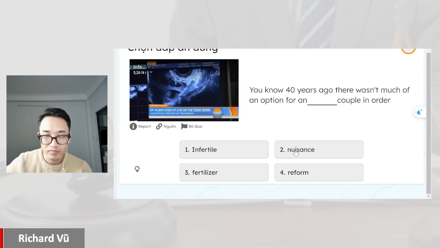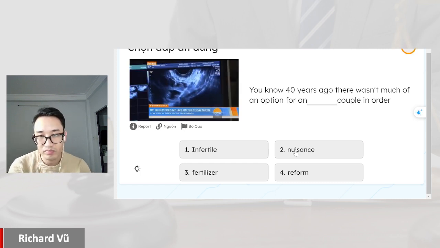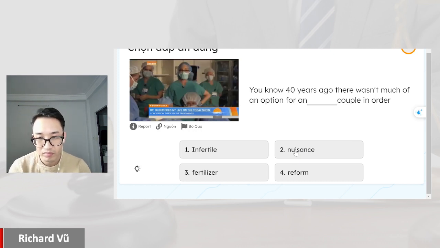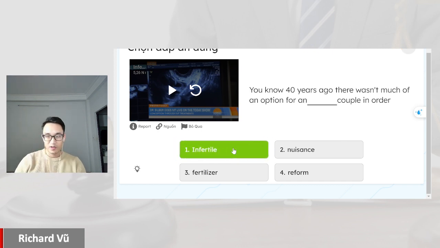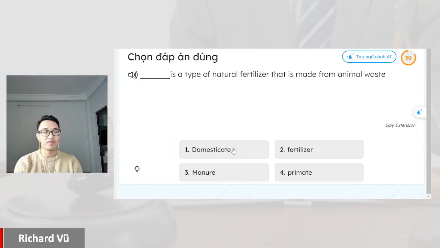Being harvested this morning. 40 years ago, there wasn't much of an option for an infertile couple in order to go ahead and have a baby. Infertile. This word means infertile.